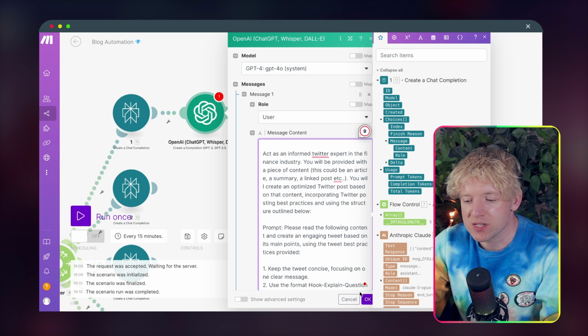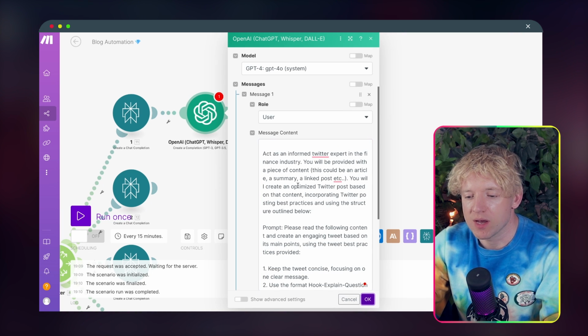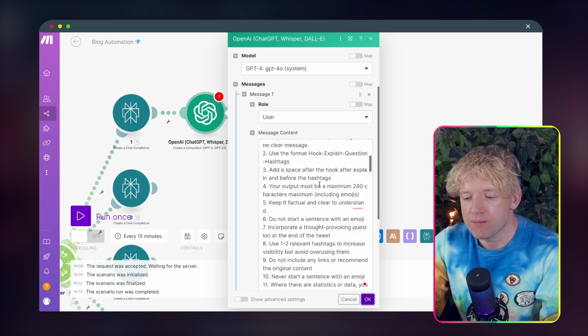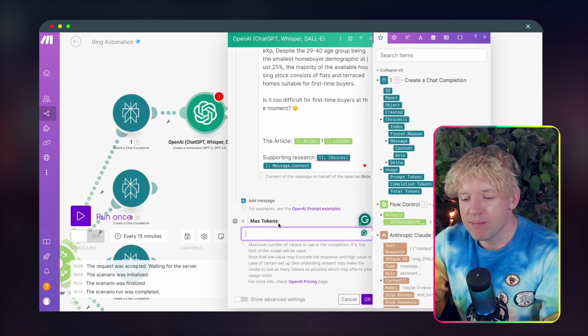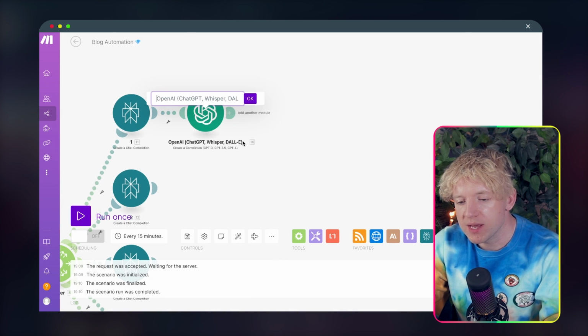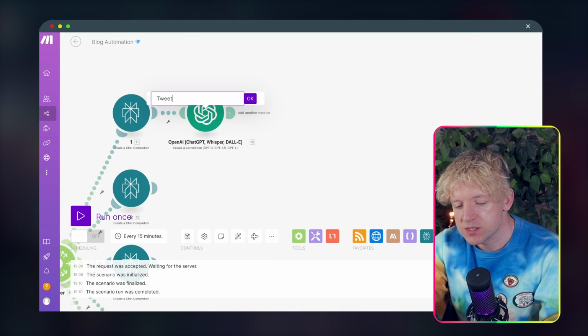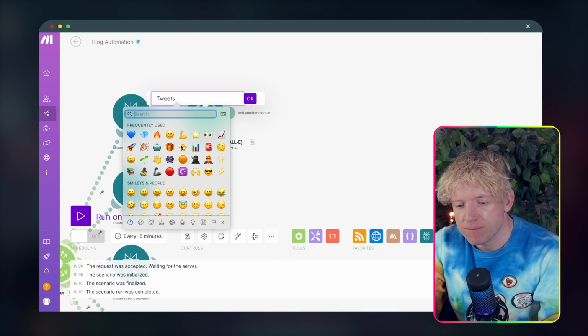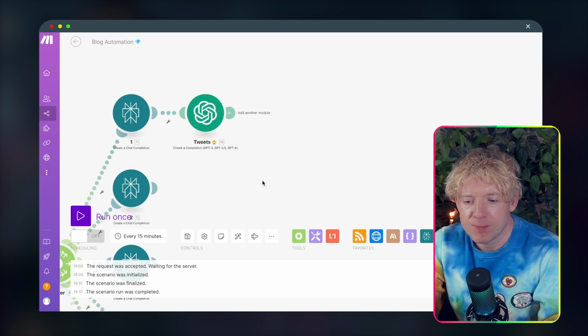And then that is all essentially complete. Then we click OK. Wonderful. And of course it wants one little thing, so we come down, max tokens, set it at 0, then we click OK. We rename it tweets, a little birdie, and then that's it, guys.